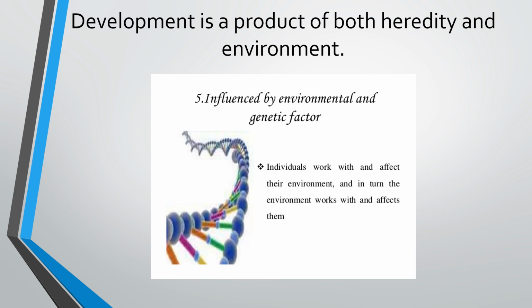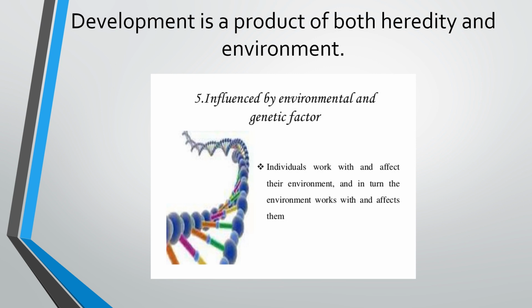The third principle is development is a product of both heredity and environment. An individual is a product of both heredity and environment. Heredity, what is heredity? Heredity is the genes, parental traits that we inherit from our parents, and environment means our surroundings. So both heredity and environment play a very important role in physical, intellectual, emotional and social development of the child.